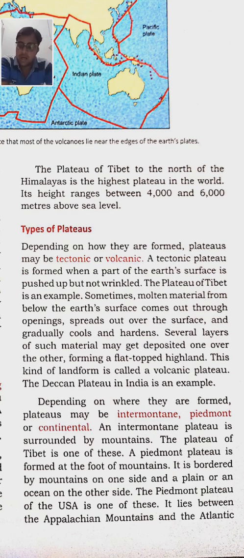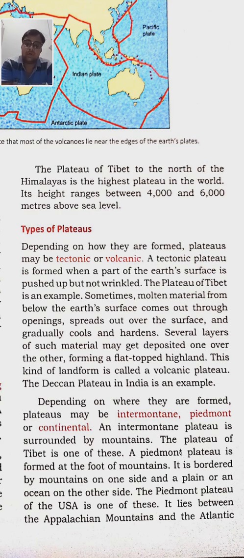Then piedmont plateau: a plateau bordered by mountains on one side, and from the other side it may be surrounded by a plain or an ocean. That is called a piedmont plateau. Then continental plateau: a plateau formed away from mountains and surrounded by plains or ocean. It is called a continental plateau.